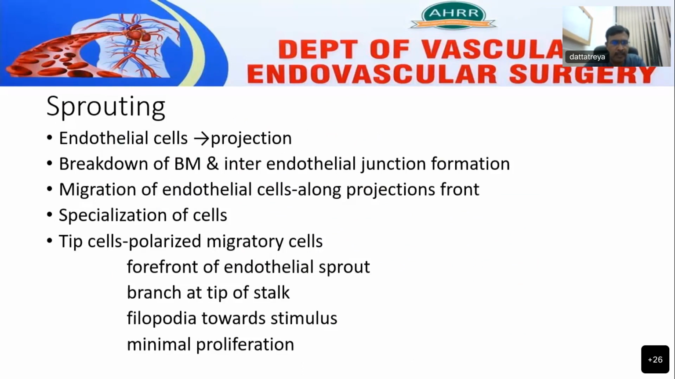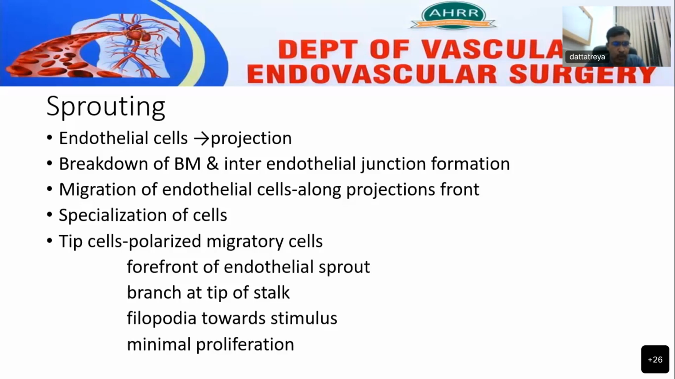interendothelial junction formation. Migration of endothelial cells occurs along the projections front, and for this sprouting, the endothelial cells need to be specialized into particular cells, which are divided into tip cells, stalk cells, and phalanx cells. Tip cells are polarized migratory cells, which are present at the forefront of the endothelial sprout, and which have the capability of branching at the tip of the stalk.